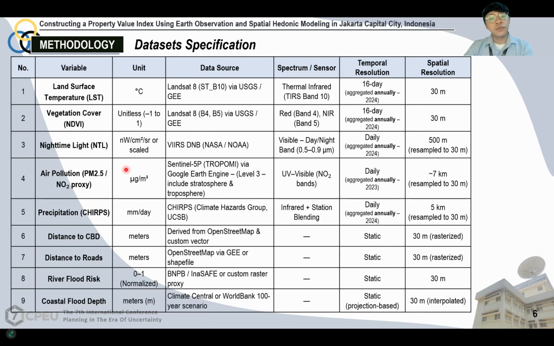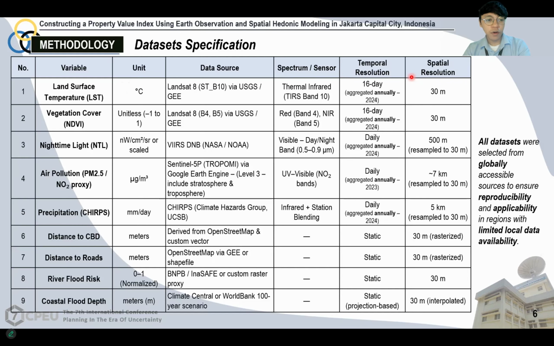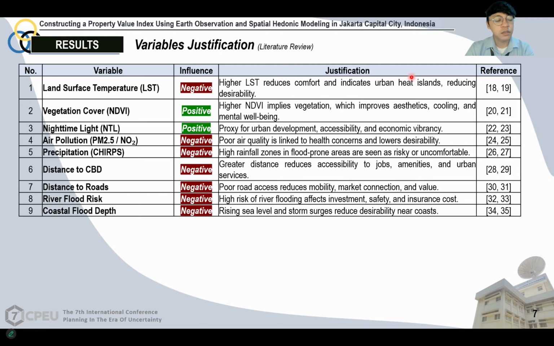For the dataset specification, this table illustrates how each independent variable is specified in terms of its unit, data source, spectrum, as well as its temporal and spatial resolution. All the variables that we use here were selected from globally accessible sources. That means this method could be applied anywhere else on the earth. And the next step is the results part.